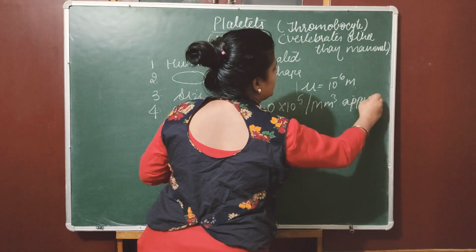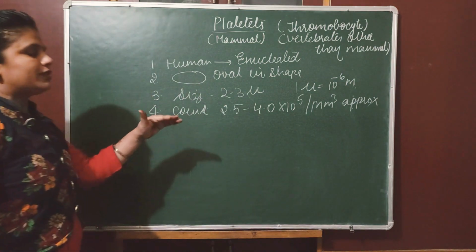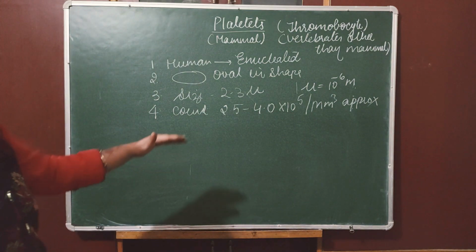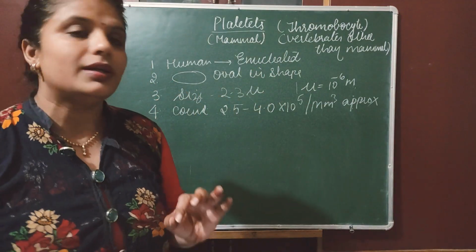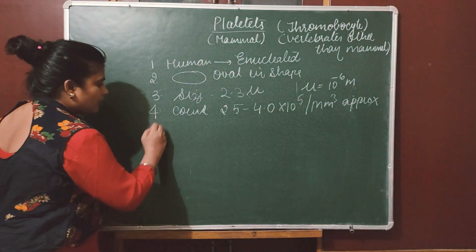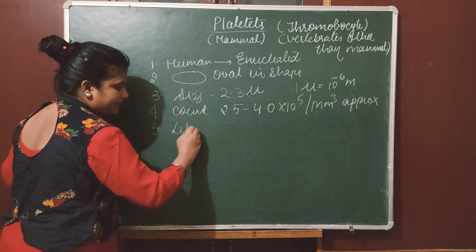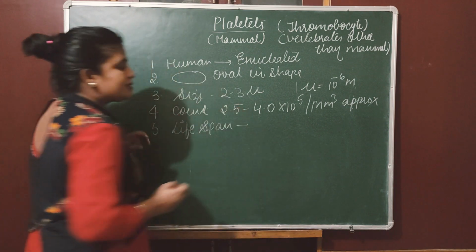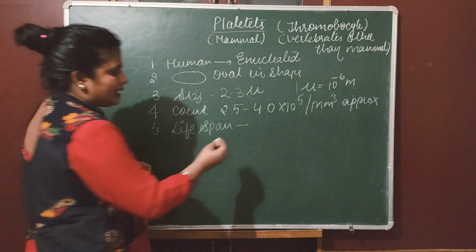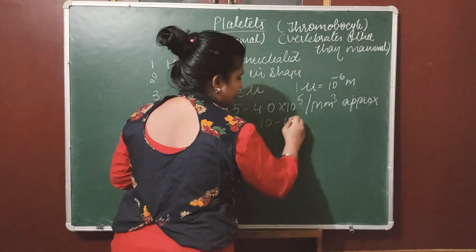Whenever you are writing the number of any blood cell, please write down the term approx, because it is not a very particular number. What is the lifespan? The lifespan is again very short, around 10 to 12 days.